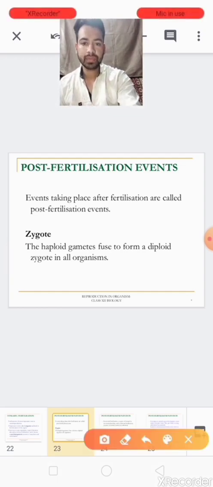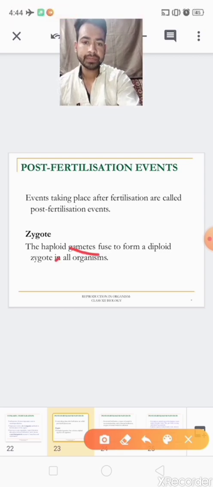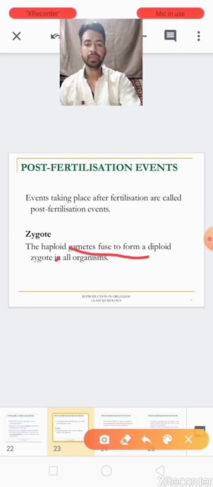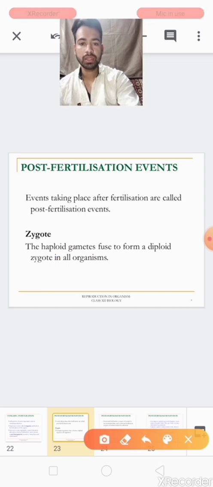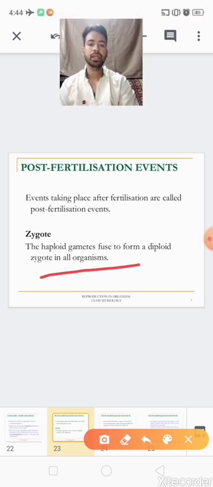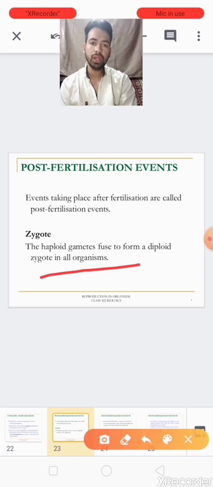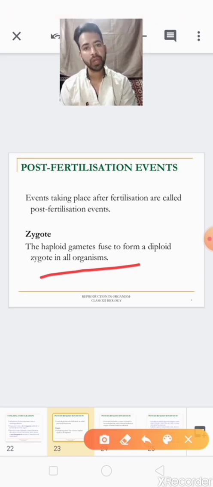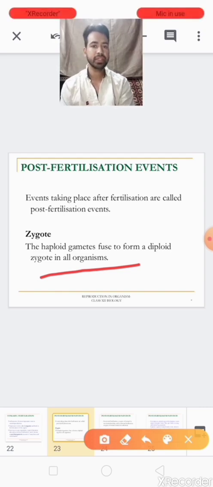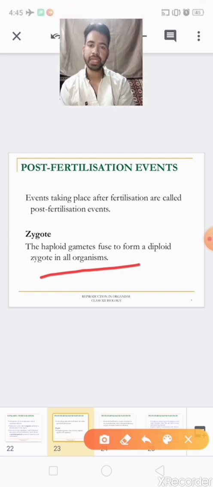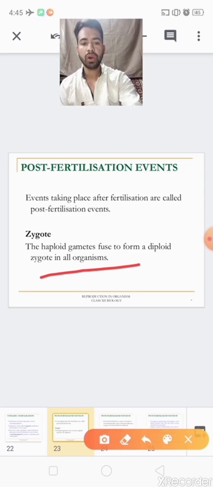See here, the haploid gametes fuse to form a diploid zygote in all organisms. It means the haploid male and haploid female gametes fuse together and form the zygote in all organisms.